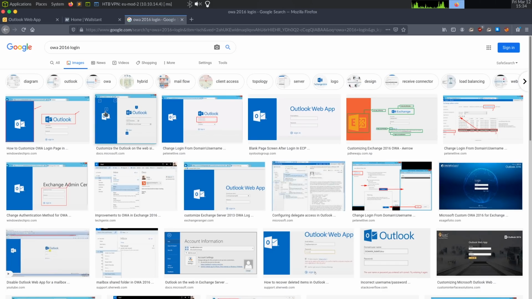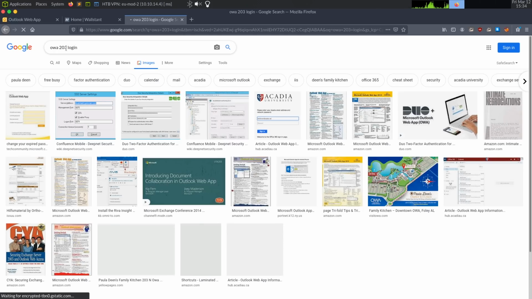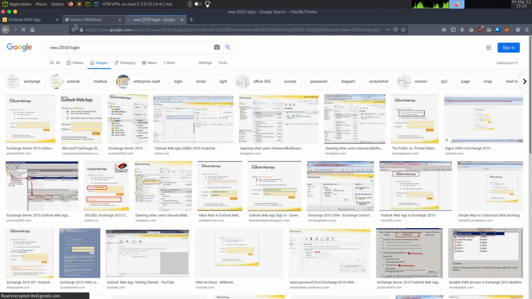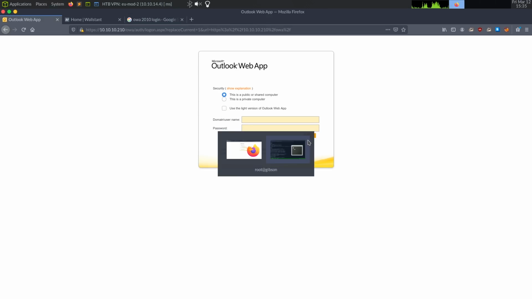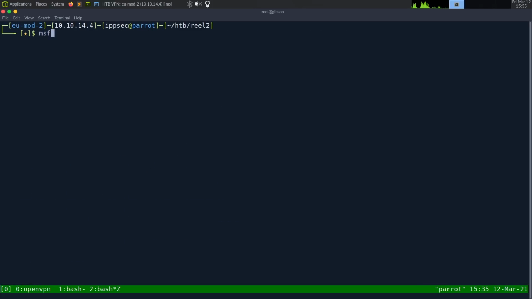And then I think there's probably a 2019. But yeah, very subtle differences once you get past 2013. But 2010, I should say. But we know this is Outlook 2010. Now, the one thing I don't like about this is if we used Metasploit, we should be able to enumerate valid usernames.